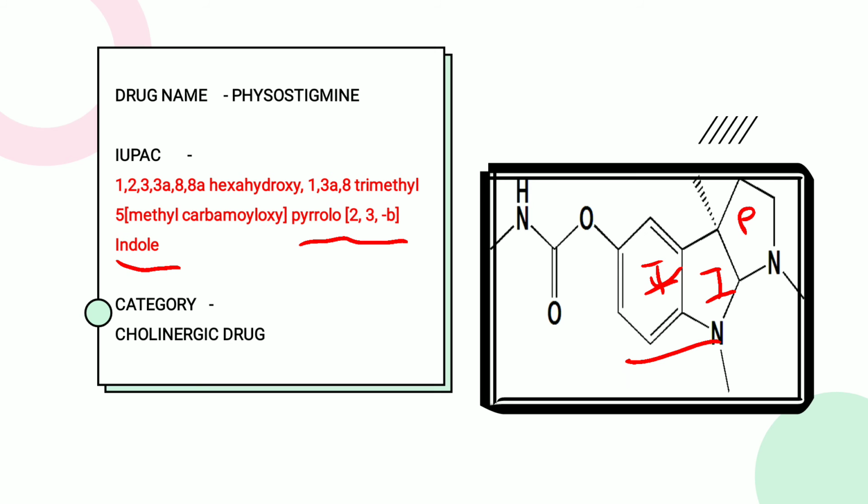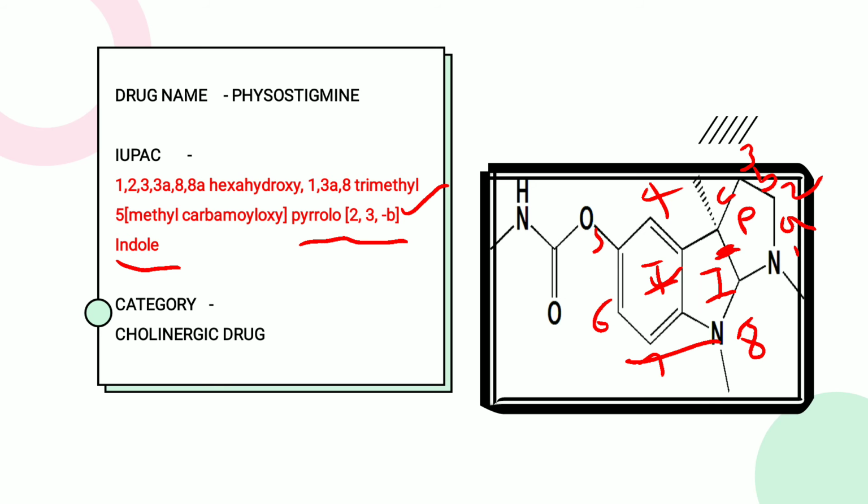So what are the 2 and 3? First we number it. Okay, so we number it 1, 2, 3, 4, 5, 6, 7 and 8. Then on the pyrrole ring we number it on the side also. So A, B, C. So this side 3 and 2. So B side. So here is the minus B side. Here this side for the attachment of the indole and pyrrole, that is the minus B side. So we write here the 2, 3 minus B.